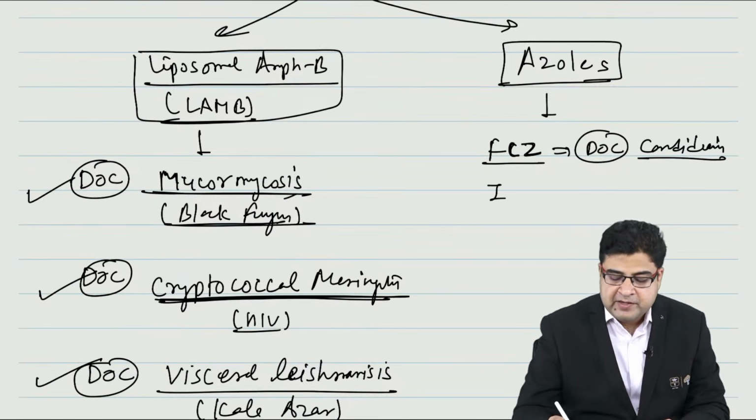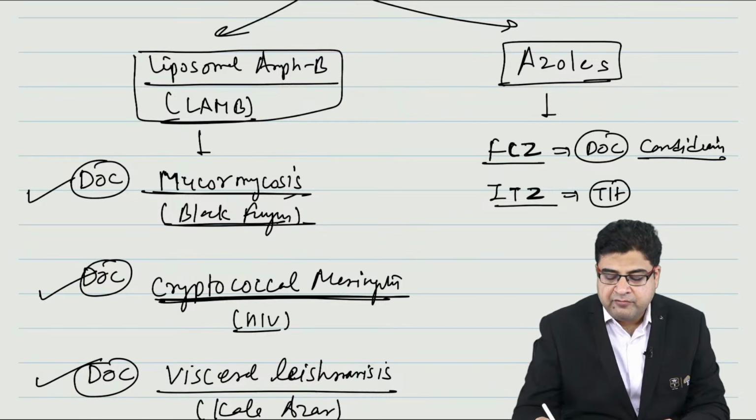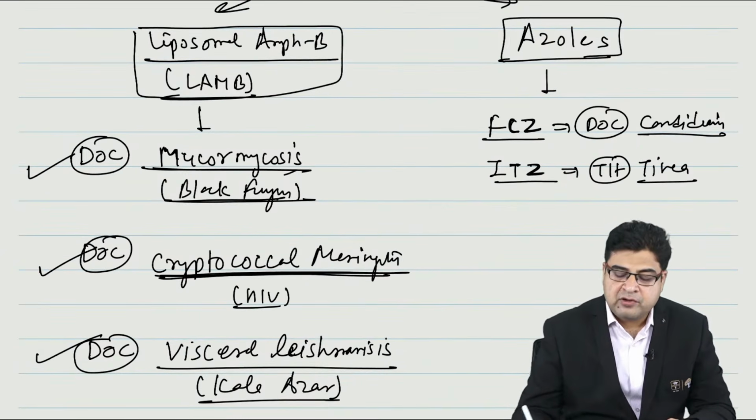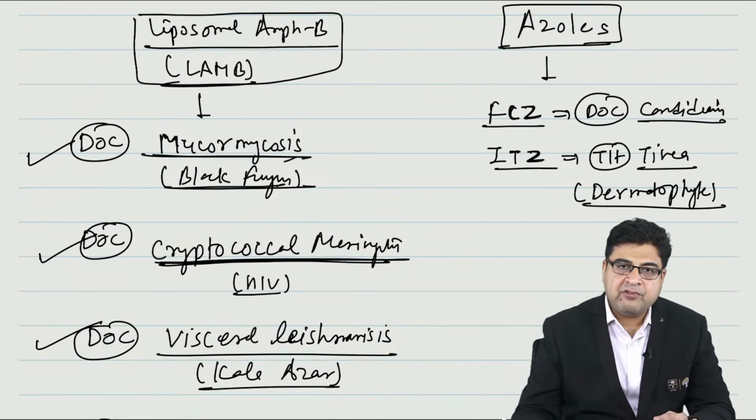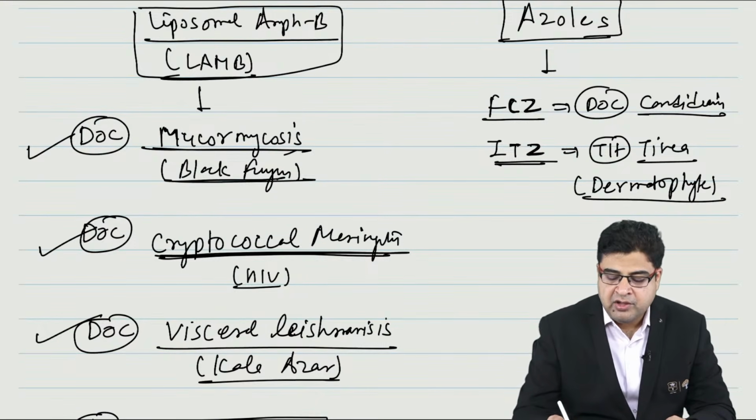Now we have one more medicine over here. The drug name is itraconazole, and this medicine is one of the leading drugs for the treatment of tinea infection. Tinea infection is also known as dermatophyte infection. It is one of the leading drugs for tinea or the dermatophyte infection. We call it itraconazole.